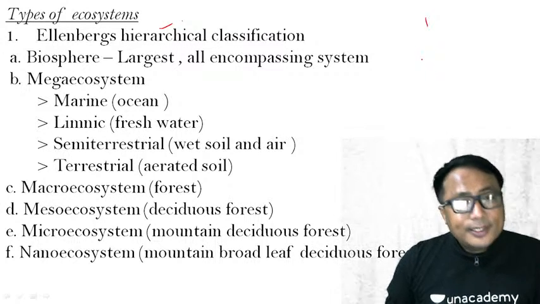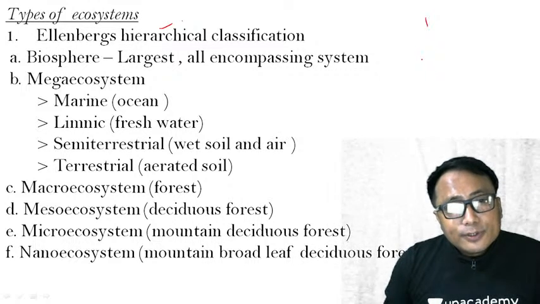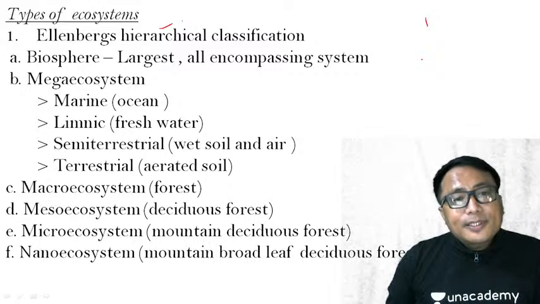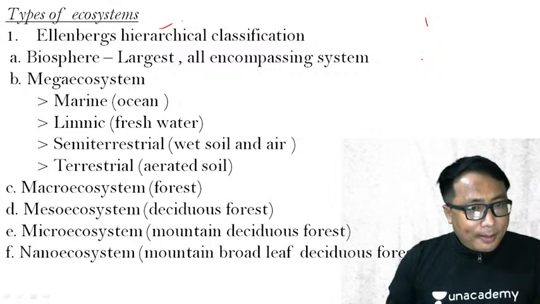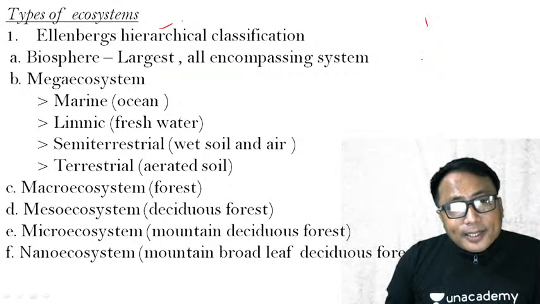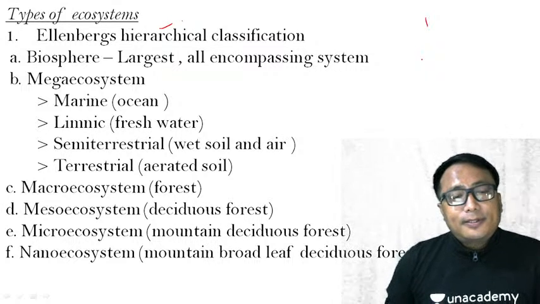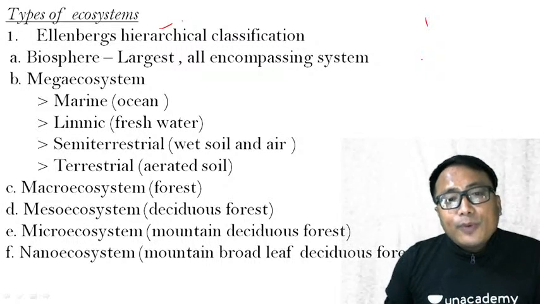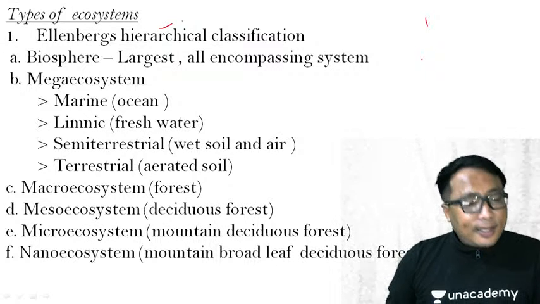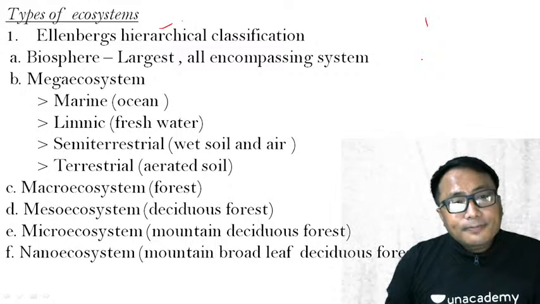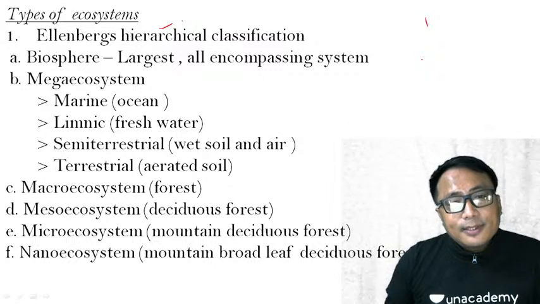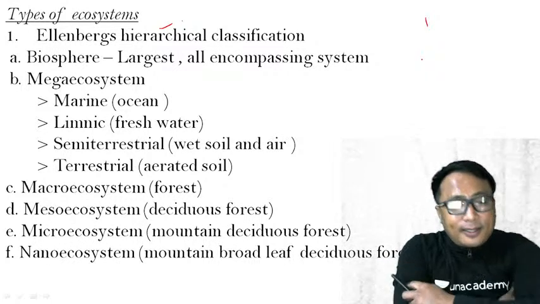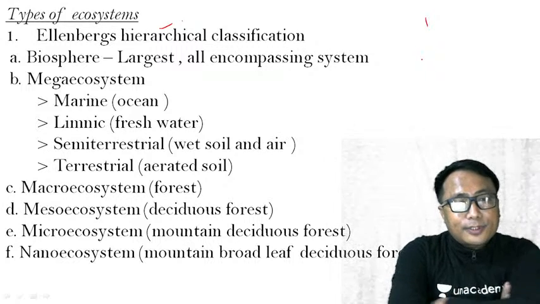Then comes the limnic mega ecosystem, which is the fresh water. Semi-terrestrial, that is wet soil and air, can be a type of mega ecosystem. Terrestrial, that is land area, aerated soil, can also be a type of mega ecosystem.